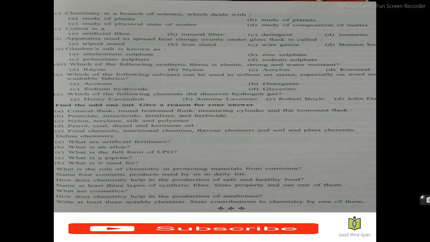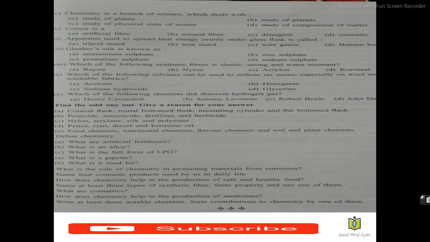How does chemistry help in the production of safe and healthy food? Chemistry helps in the production of safe and healthy food because we can use preservatives. Preservatives are used in the food which prevent the wastage of food, and thus the food saved is used for feeding millions of hungry people. So in this way, by using preservatives and saving the food, we can make use of the knowledge of chemistry.